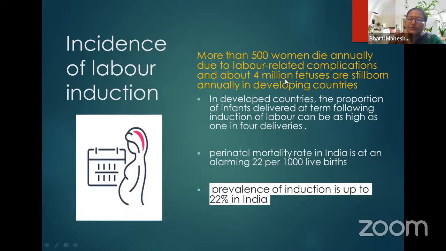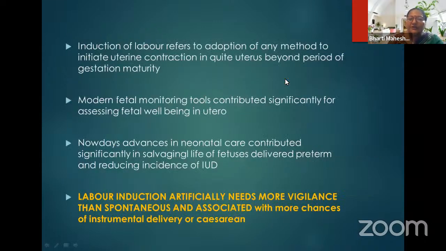In developed countries, the proportion of infants delivered at term following induction of labor can be as high as 1 in 4 deliveries. Perinatal mortality rate in India is at an alarming 22 per 1000 live births, and prevalence of induction is up to 22% in India. Induction of labor refers to the adoption of any method which initiates uterine contractions. Modern fetal monitoring tools contributed significantly to assessing fetal well-being in utero, and advances in neonatal care also contributed to salvaging the lives of fetuses delivered preterm and reducing the incidence of IUD.